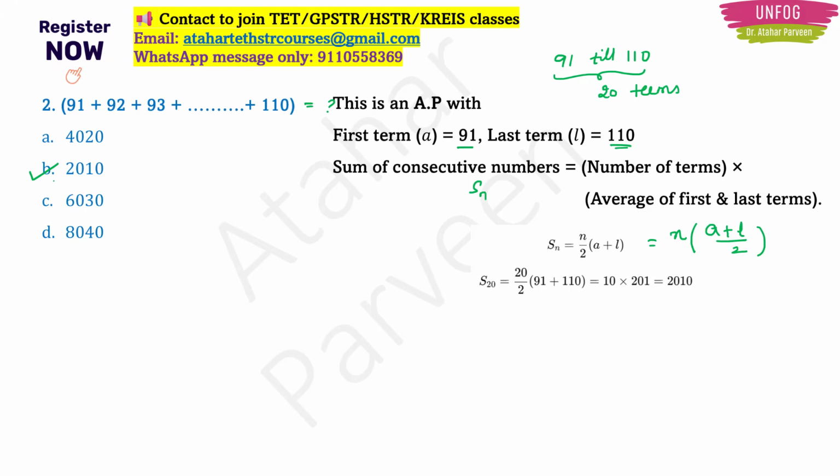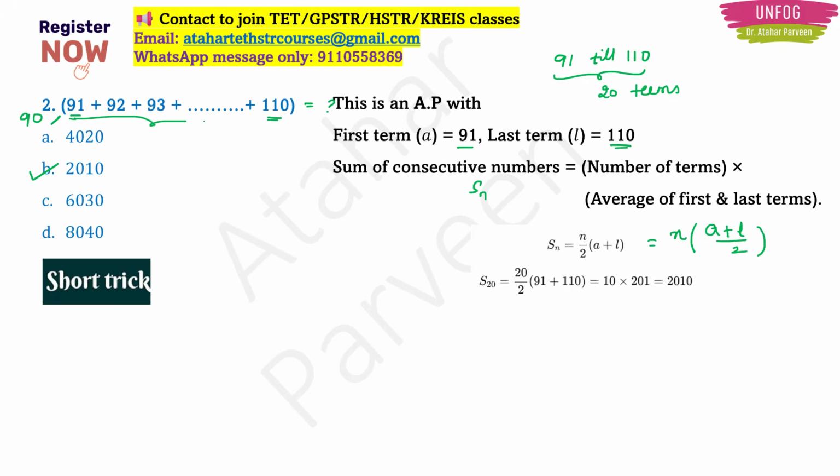But in case you don't know this formula, then I have a short trick for you. The short trick is that from 91 the numbers are starting, right? And they are ending at 110, right? So before 91 we had numbers till 90, right? So in order to find the sum of these consecutive numbers, I can take the summation from 0 till 110 and subtract the numbers till 90 which are not there in the question.